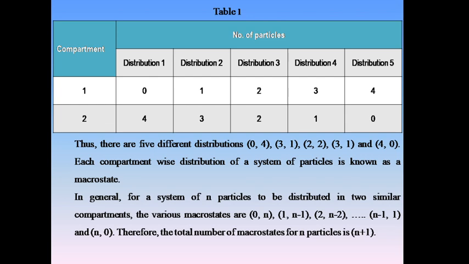Therefore, the total number of macrostates for n particles is n plus 1.